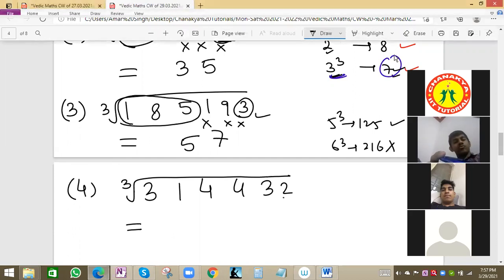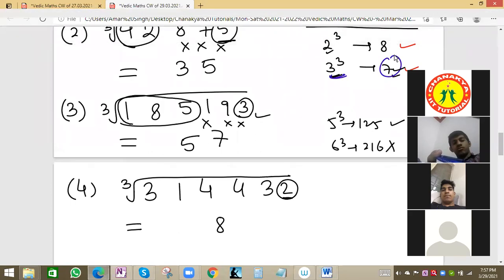See, the number ending with 2. So 2 will have the 8 value. 2 cube is 8, and 8 cube is 512. So for 2 we write 8. We have written here also.